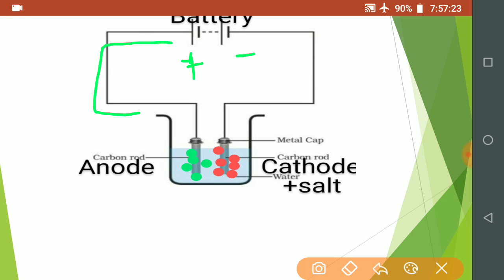Now in this diagram we see two types of bubbles. Red color bubbles are the hydrogen bubbles, and green color bubbles are the oxygen bubbles, because in this diagram we have taken some water plus salt.